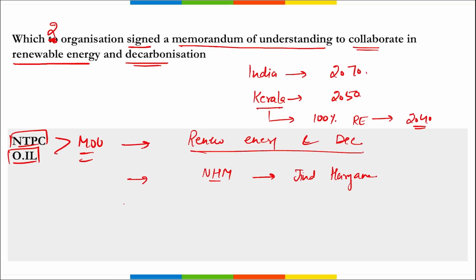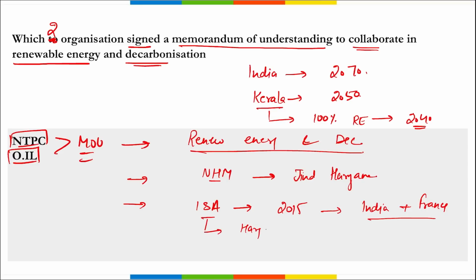Then remember, India also started ISA, right? It is the International Solar Alliance. It was launched in 2015 by India and France. Correct? Where is the headquarter of this ISA? It is in Haryana. Correct?